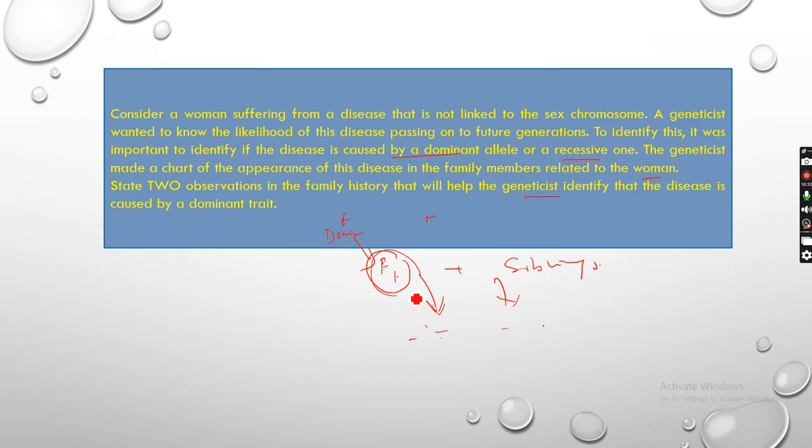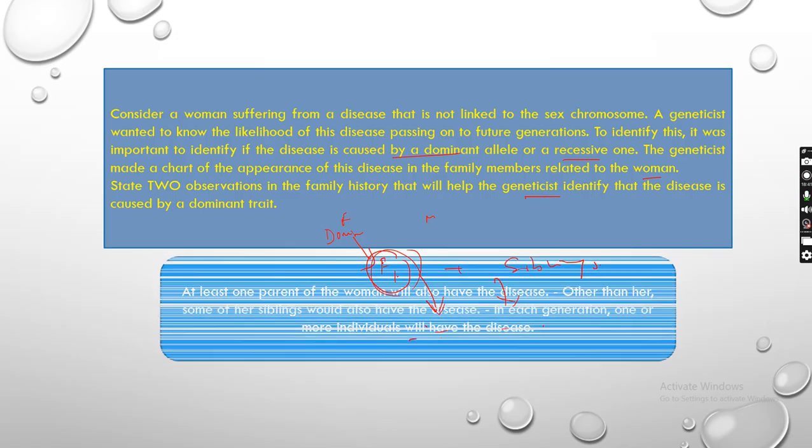Why? Because it is linked to the dominant gene. अगर dominant gene है, तो it is linked to the dominant gene, तो obviously dominant gene जहाँ जहाँ होगा वहीं पे वो बीमारी, उन लोगों को बीमारी होगा. Okay, so that's the answer.